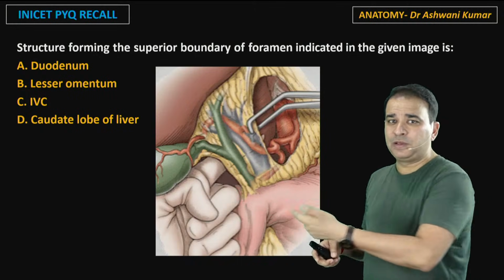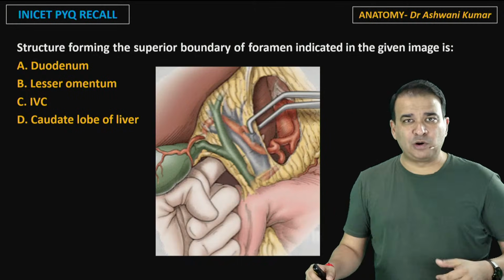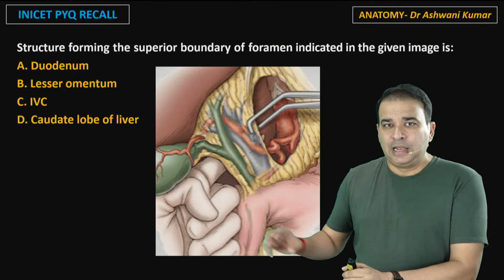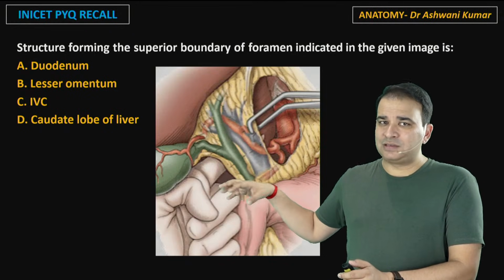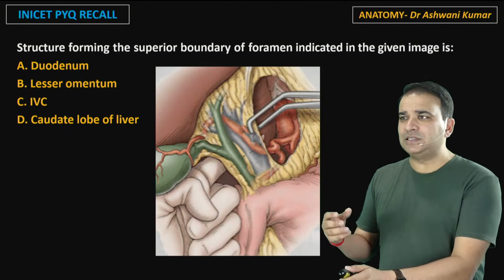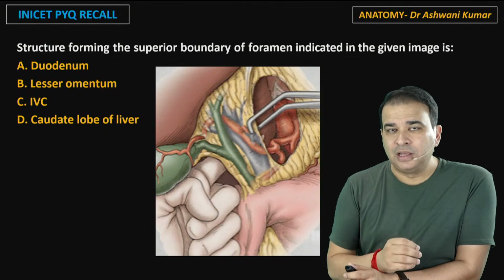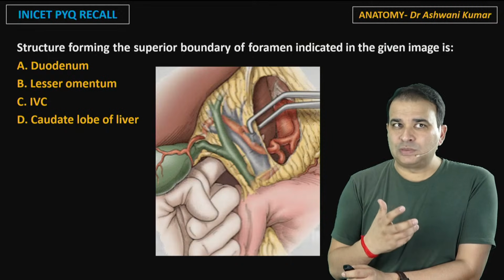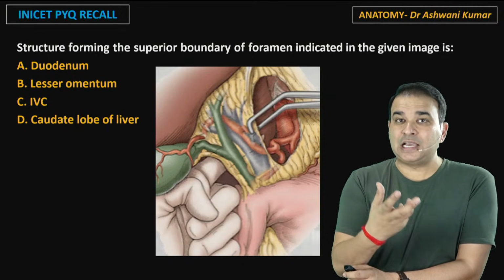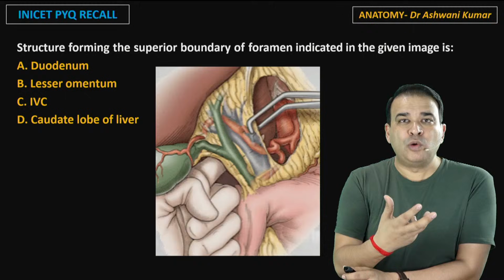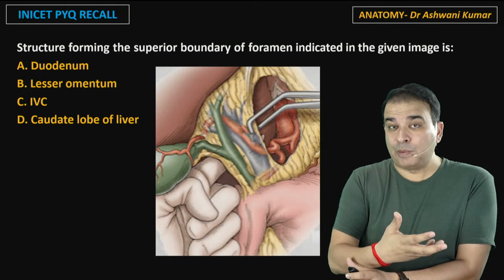Pringles maneuver, guys, that's a finger going inside. You all must have heard about the Pringles maneuver also. Now, epiploic foramen relations are something which have been asked over and over again, and the reason is the relations are so important. They are such important structures surrounding it that it is not easy for the surgeon to increase the size of the epiploic foramen. You cannot compromise the structures which are present around the epiploic foramen.